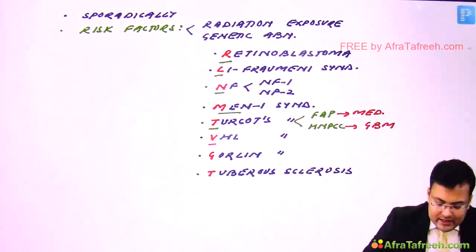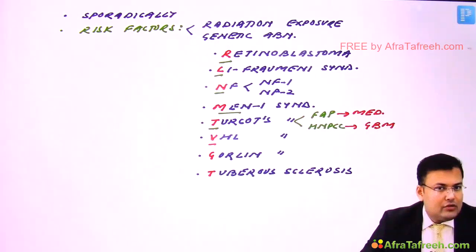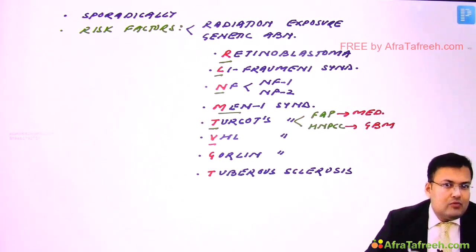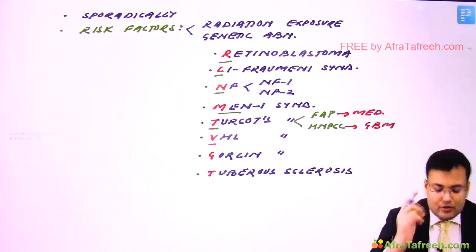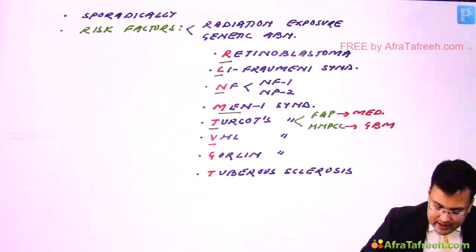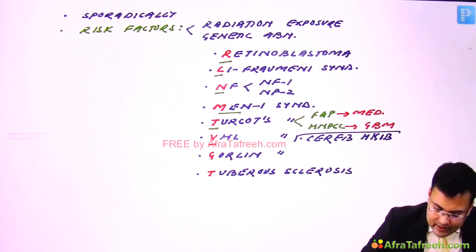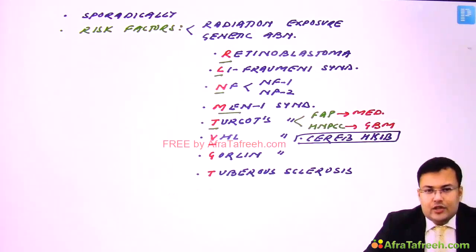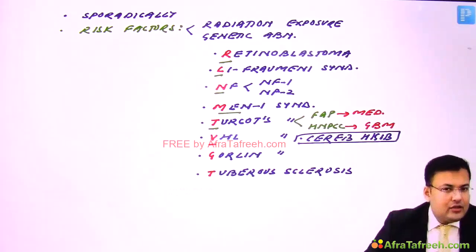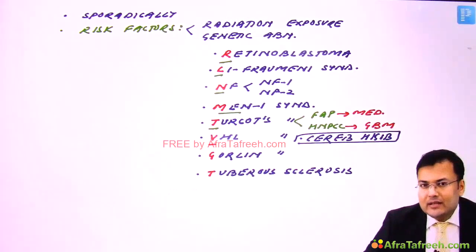Then VHL syndrome, von Hippel-Lindau syndrome, and in VHL syndrome, what kind of brain tumor is there? There is cerebellar hemangioblastoma. Clear? It is associated with VHL syndrome. Then there is Gorlin syndrome and tuberous sclerosis. So this is the list of genetic abnormalities which increases the risk of brain tumor.